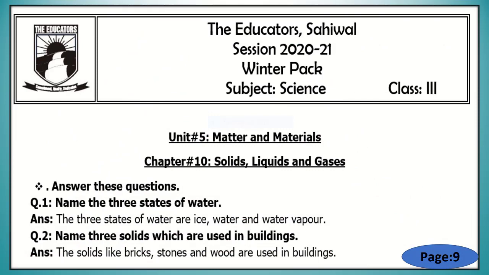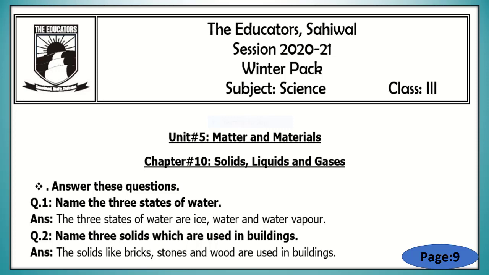Now students, open your winter pack, subject science, page 9, unit 5, matter and materials. And this is chapter number 10, solids, liquids and gases. Answer this question. So students, see question number 1, name the 3 states of water. Now we will write the 3 states of water in the answer. The answer is, the 3 states of water are ice, water and water vapor. These are the states of the water.